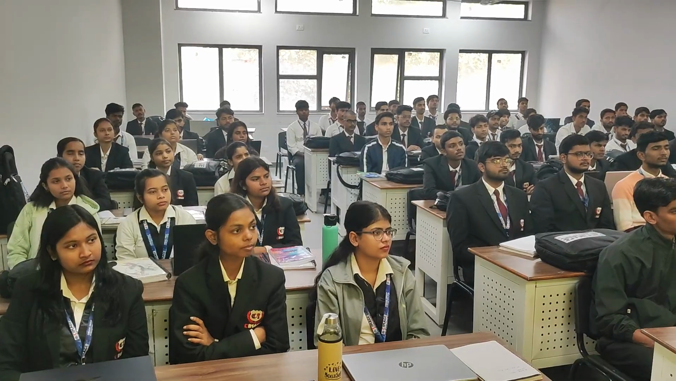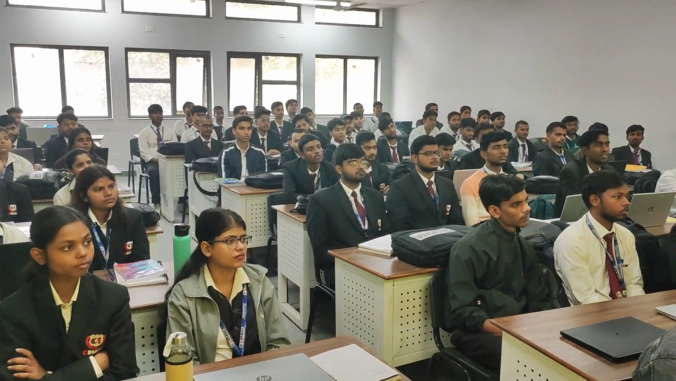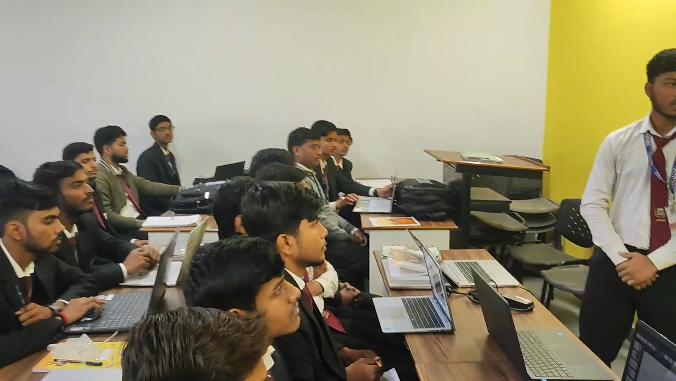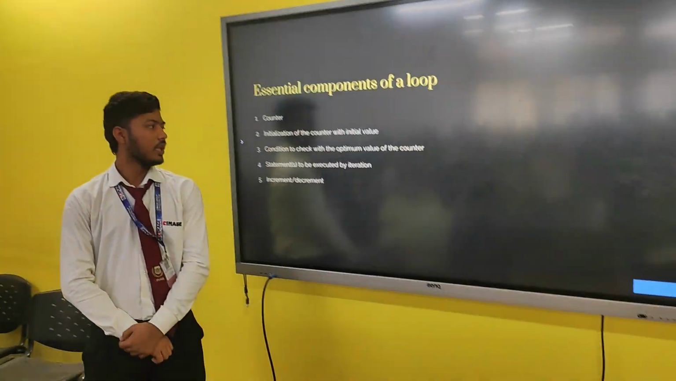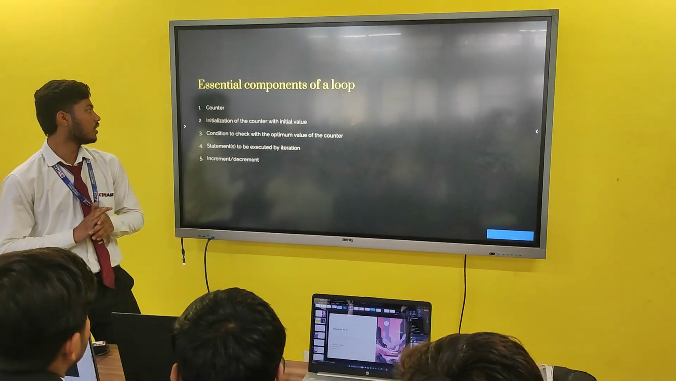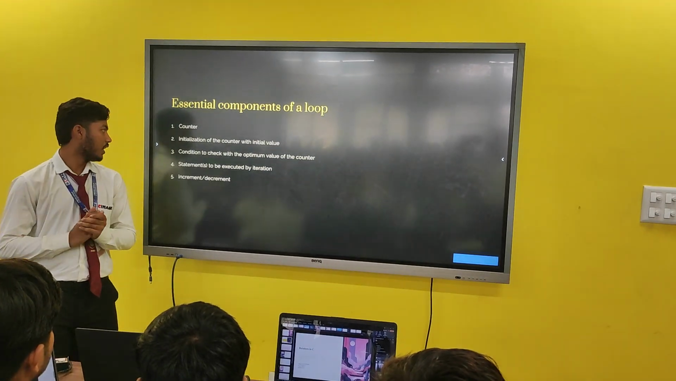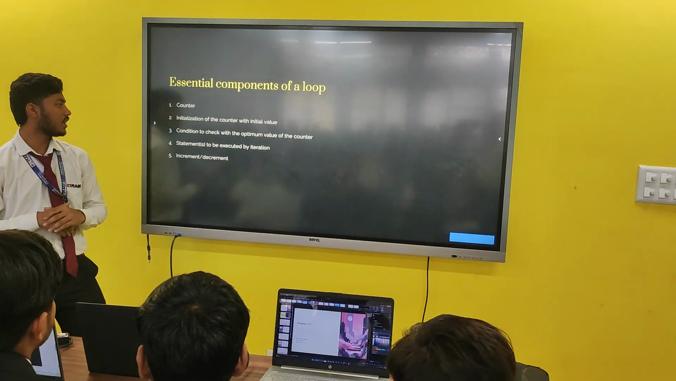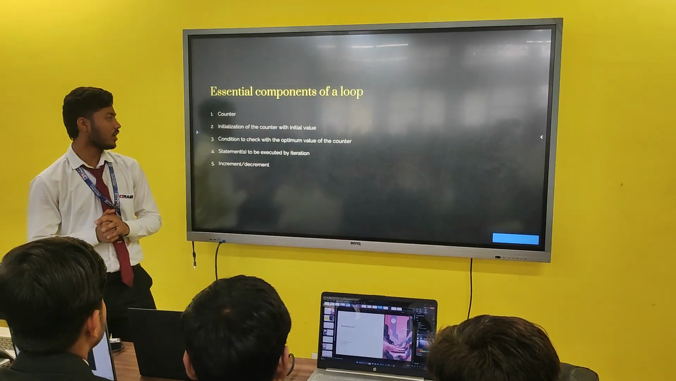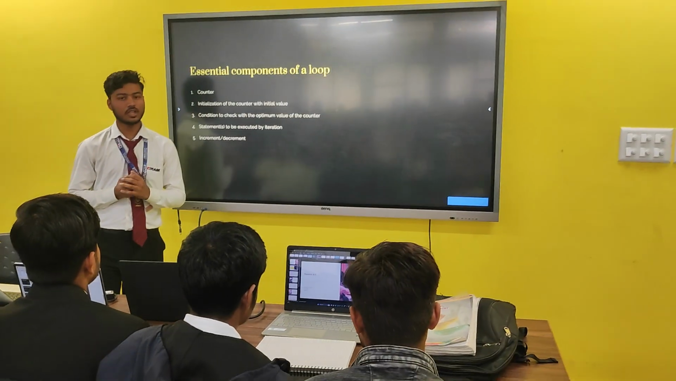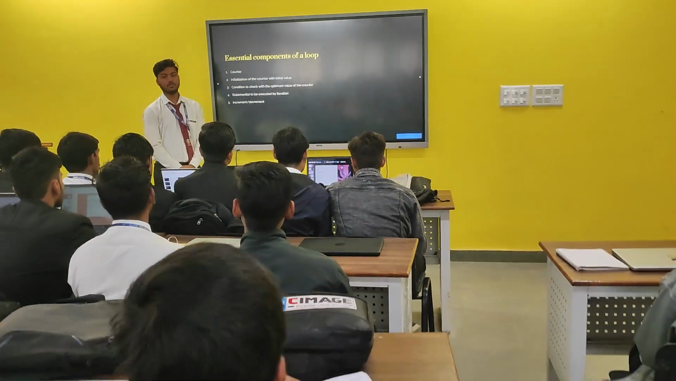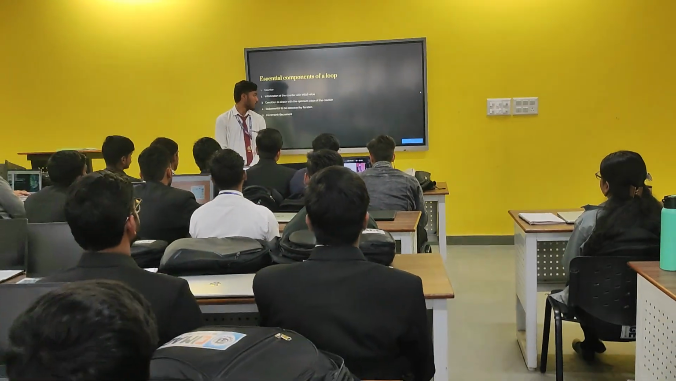Before discussing about while loop, we should know the essential components of a loop. The first component is the counter variable. It is the variable which helps us to run the while loop or other loops also. Another component is the initialization of the counter with its initial value. Here we initialize or assign the value of the counter variable. The third component is the condition of the loop. In this we give the condition to the loop.